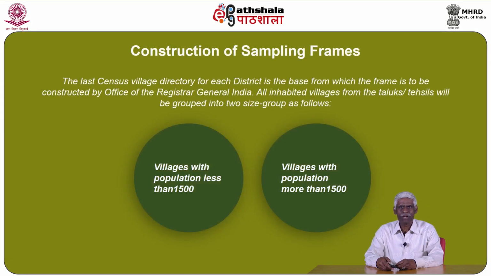Let's discuss construction of sampling frames. The last census village directory for each district is the base from which the frame is to be constructed by the Office of the Registrar General India. All inhabited villages from the taluks or tehsils will be grouped into 2 size groups as follows. 1. Villages with a population less than 1,500. 2. Villages with a population more than 1,500.